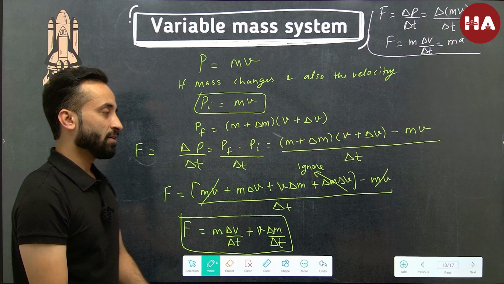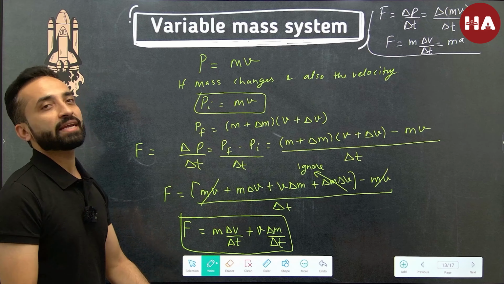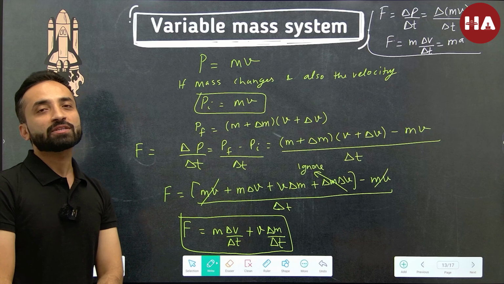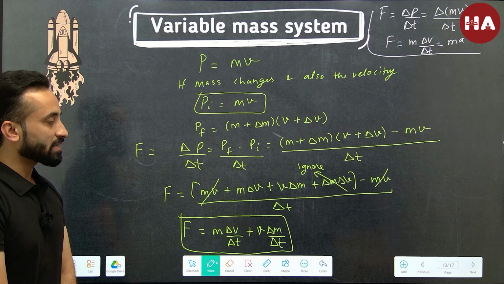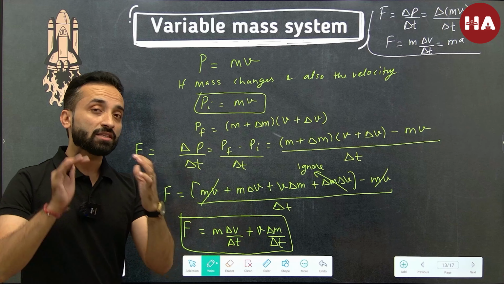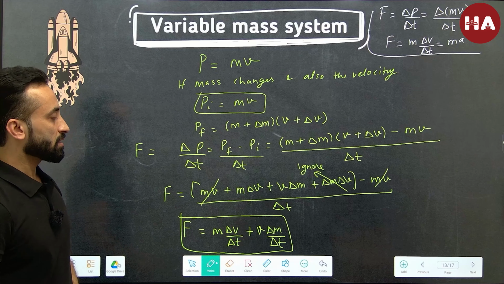But today we have obtained a more precise, more detailed expression of Newton's second law: F is equal to m delta V by delta T plus V delta m by delta T. So we accommodate the scope that if mass also changes, then this is the more relevant equation.